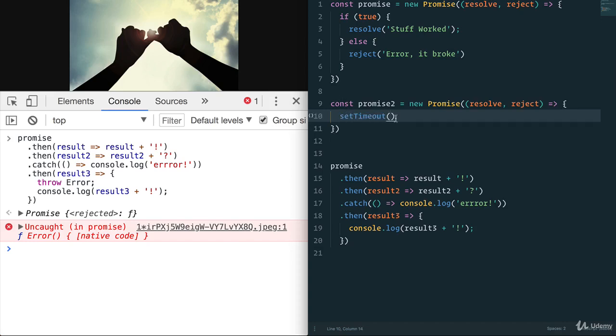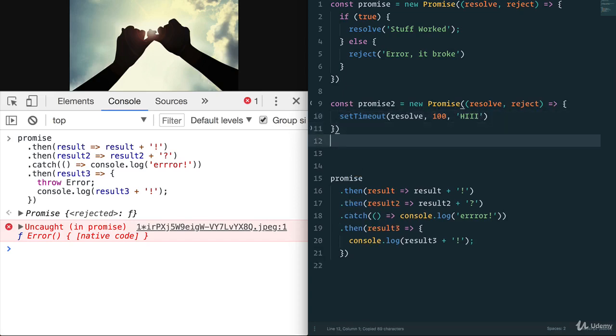It allows us to time out and run something after a few seconds. So setTimeout, we're going to say resolve in 100 milliseconds the "hi" text. Okay, don't worry too much about the syntax. Essentially, this is saying run this and return resolve "hi" in 100 milliseconds.